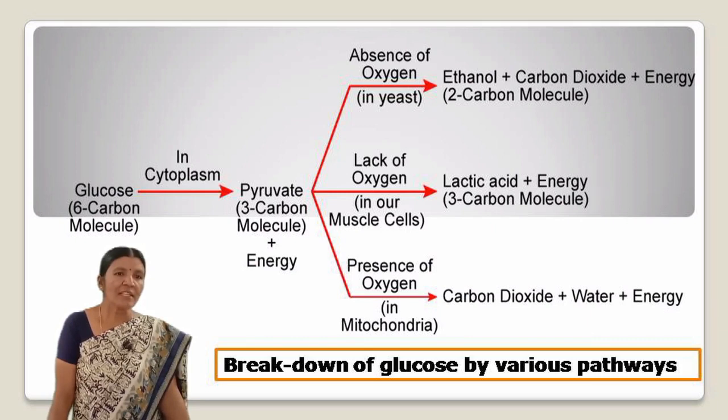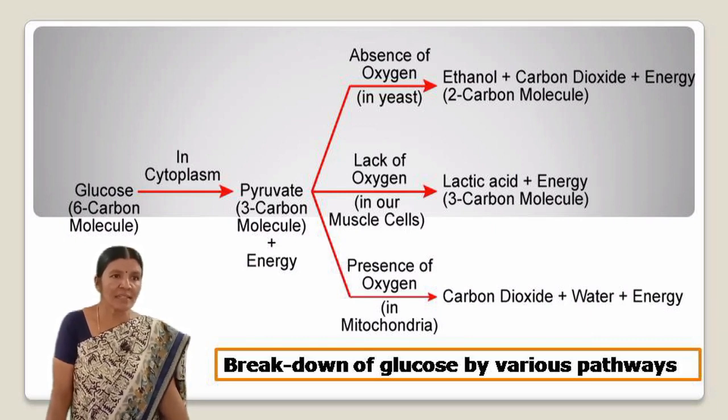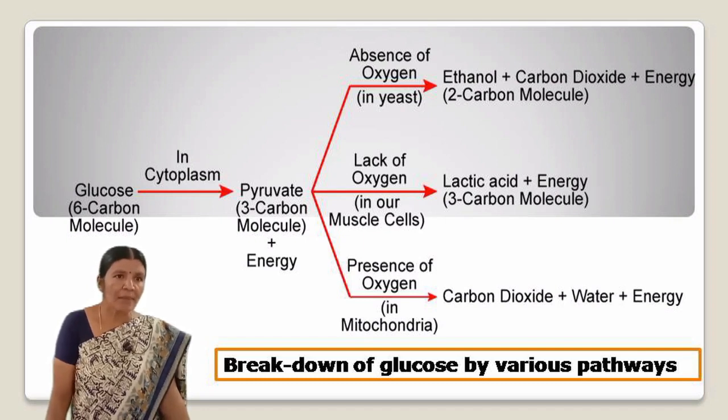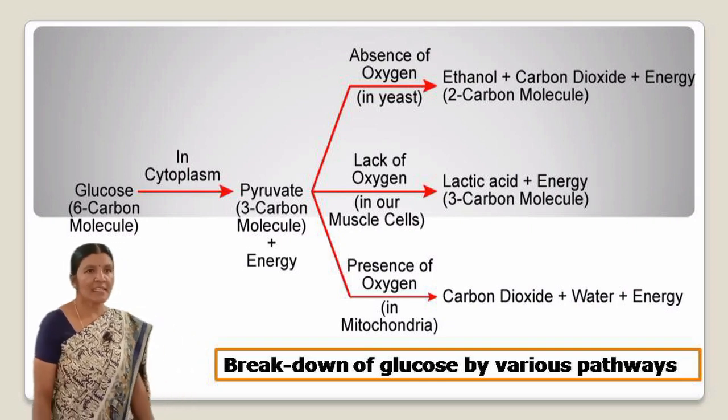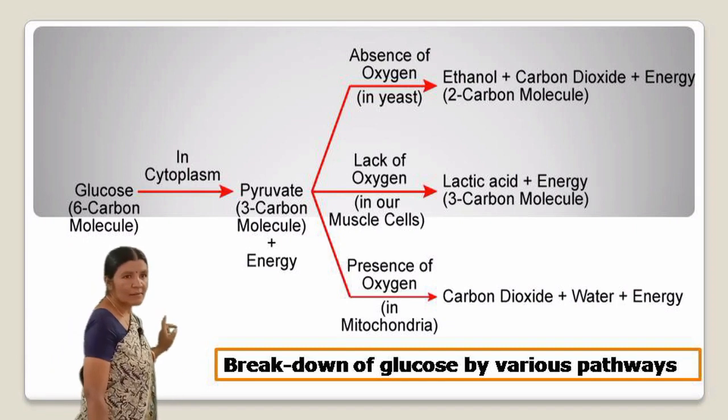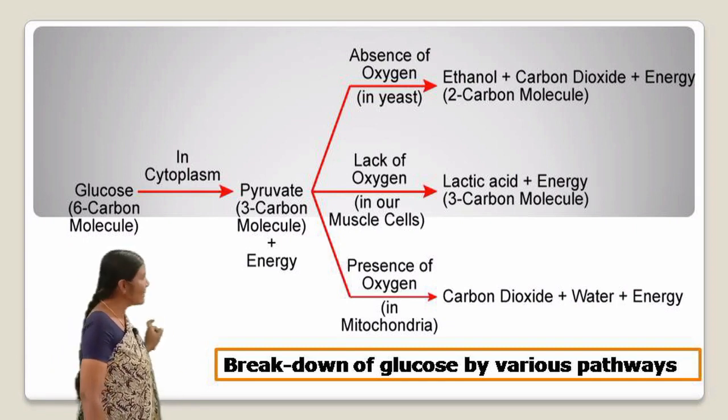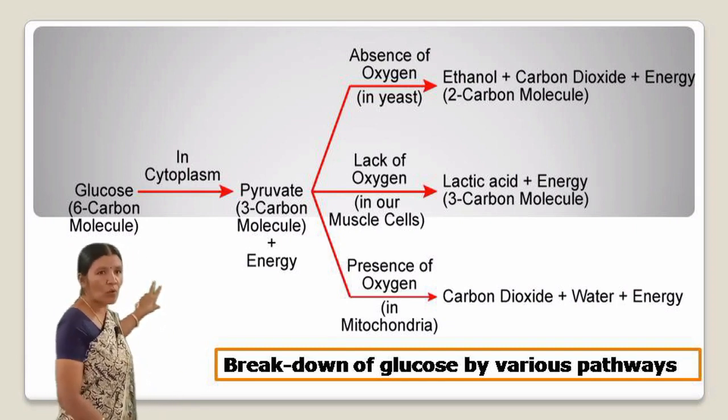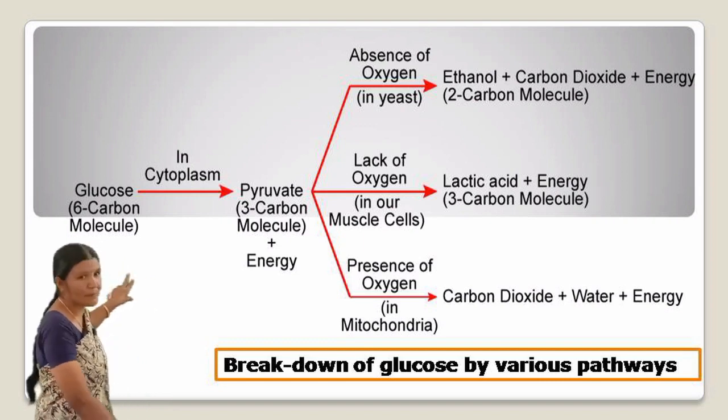Sometimes, when there is lack of oxygen in our muscle cells, another pathway for the breakdown of pyruvate is taken. Here, the pyruvate is converted into lactic acid, which is also a 3 carbon molecule. This build up of lactic acid in our muscles during sudden activity causes cramps. Let us see this in the diagram, breakdown of glucose by various pathways.